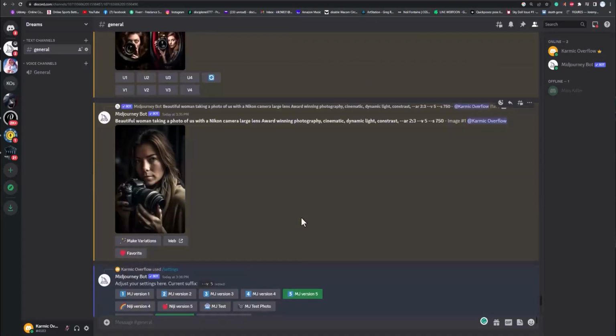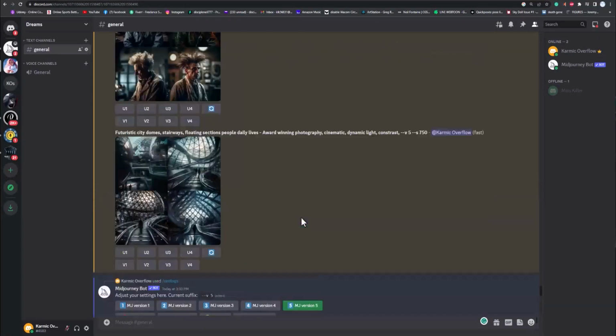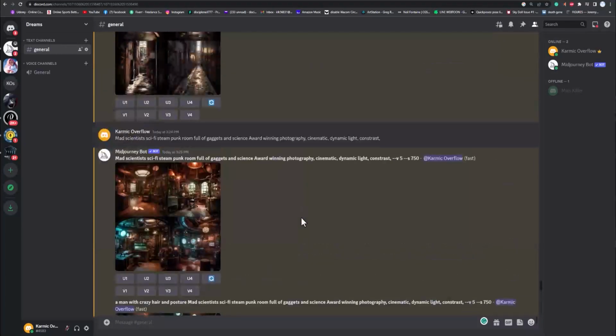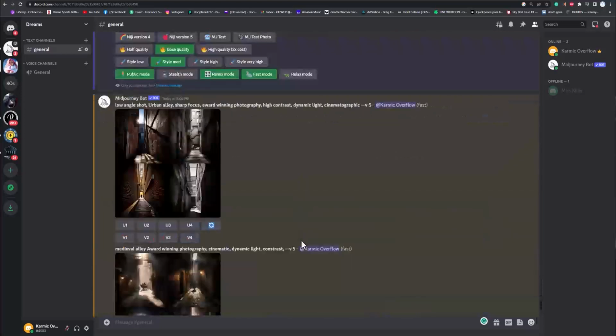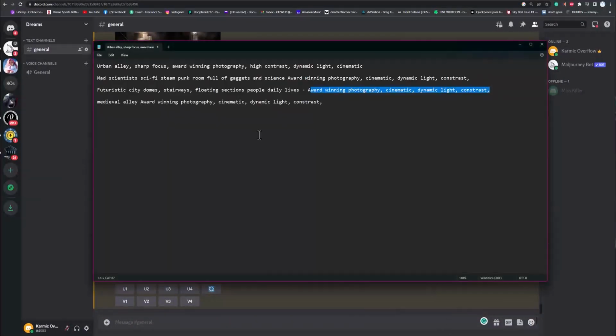But let's look at some more things here real quick that I did with this prompt. I'm going to show you how you can add two things together too. Let's go ahead and do that now. Actually, while I talk about that, I wanted to do this one other thing. Let's grab this medieval prompt, but let's type here maybe curving alley, curving winding alley, something like that. Let's see what happens. I just want to get something that's not straight.